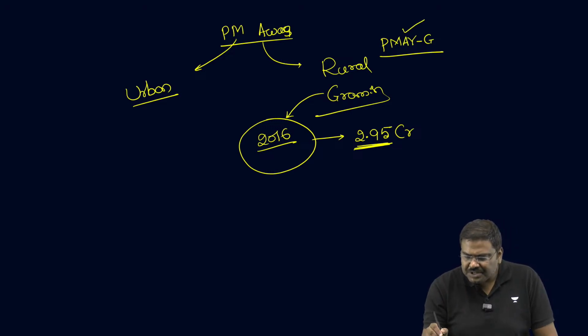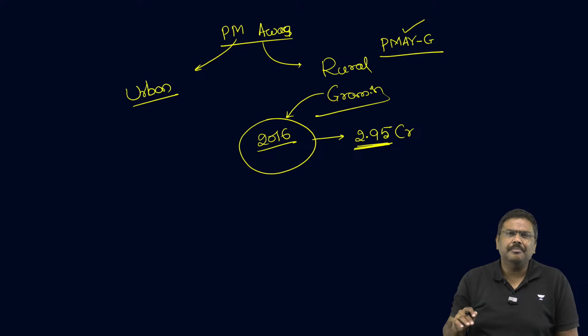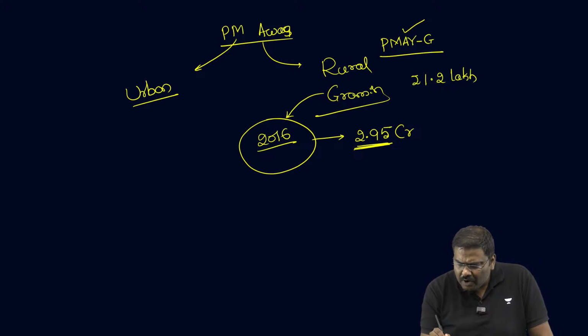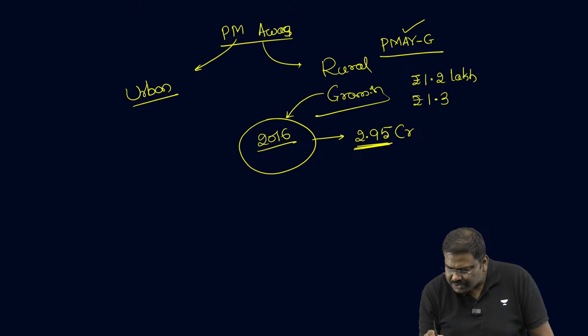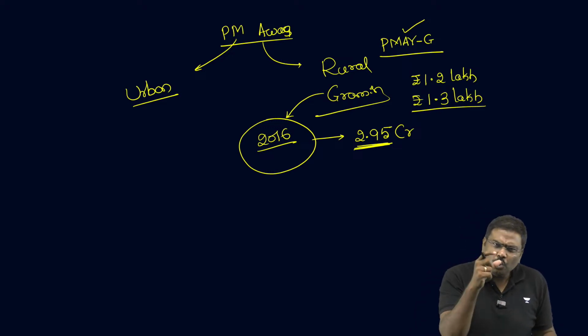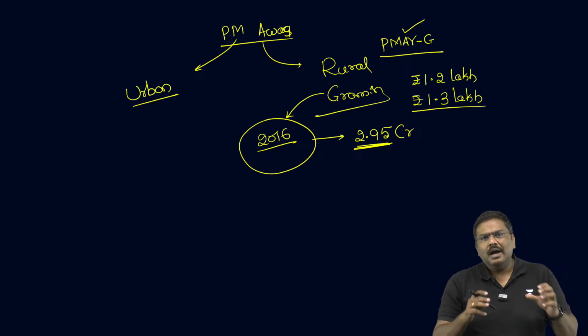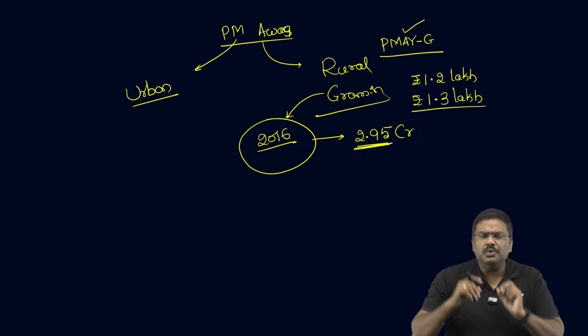Essentially under PMAYG, if you are a beneficiary from a normal area, you will be given assistance of 1.2 lakh rupees. And if you are from, let's say, hilly regions, the assistance will be increased to 1.3 lakh rupees. So we have implemented the first phase. Around 2.6 crore households have already been constructed, and the government said we will finish off the remaining 30 plus lakh also very, very soon.